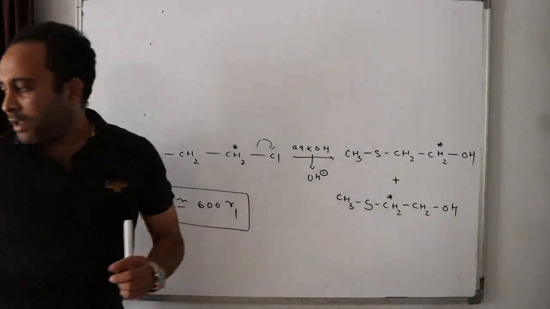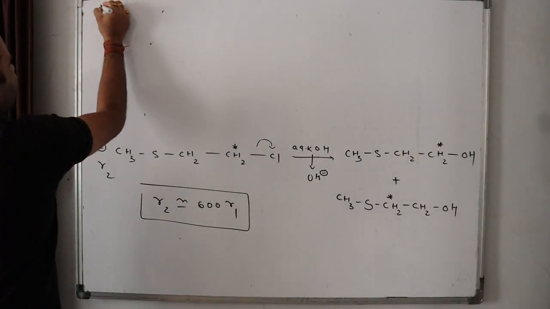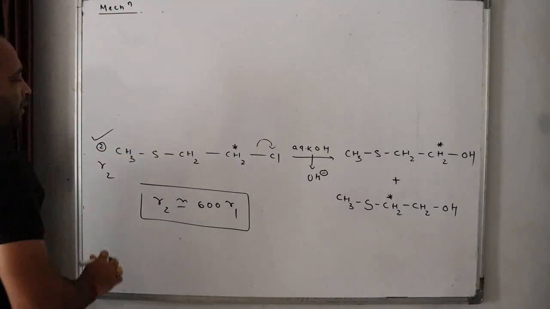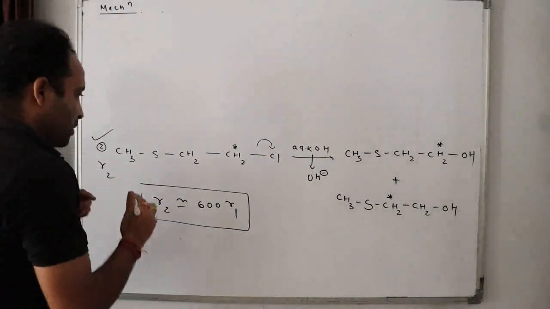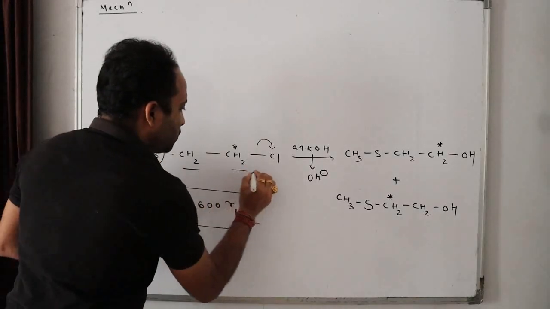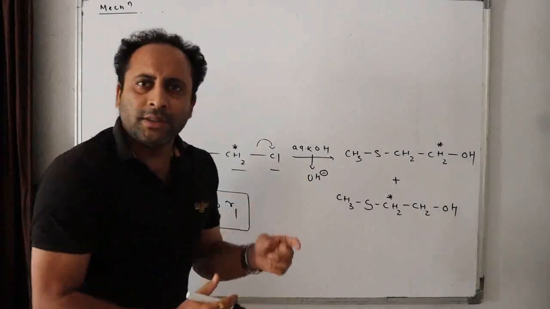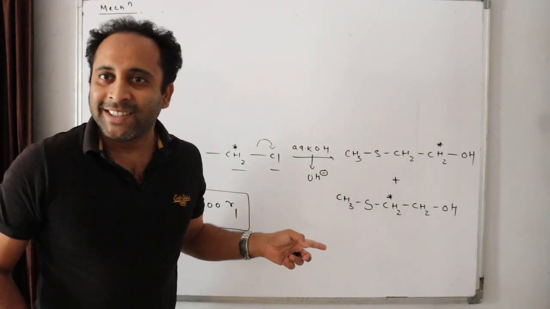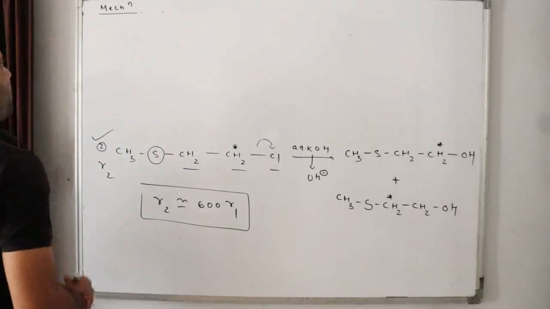What happens in NGP? Look, the first step, the mechanism. What are the things you are having your brain focused on? This sulfur, isn't it? What else? These two carbons in between, and this leaving group. All this, you are thinking there might be something in this that is helping to enhance the rate of this reaction, isn't it? Now look, what is the mechanism? Then I'll tell you the reasons behind this mechanism.